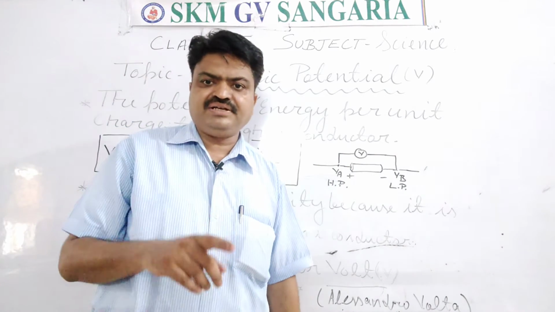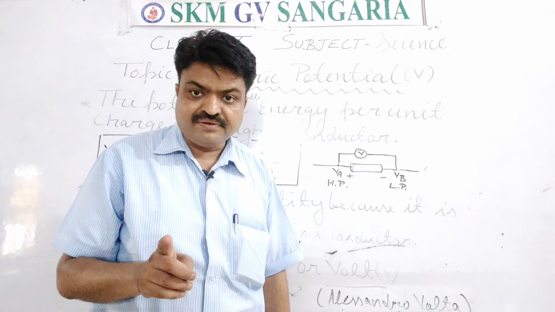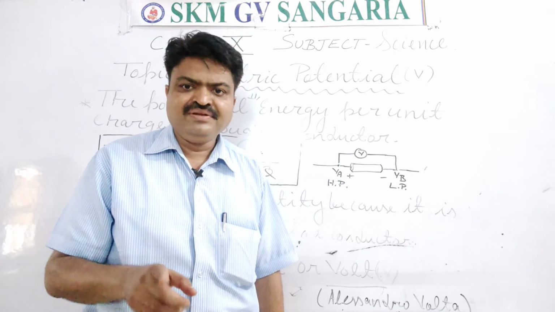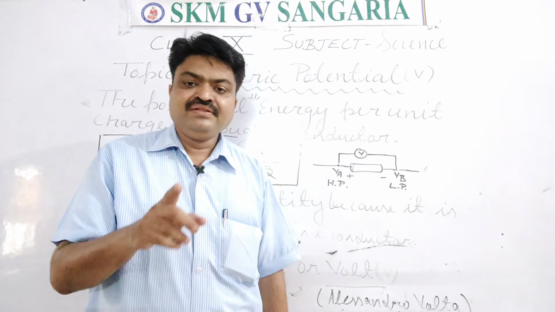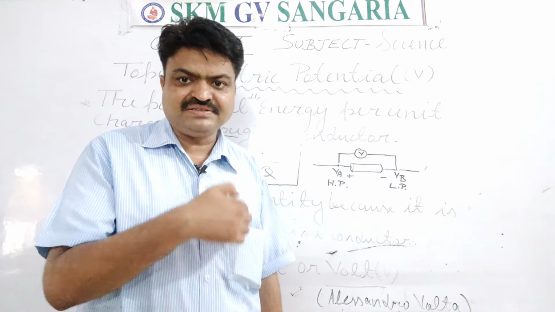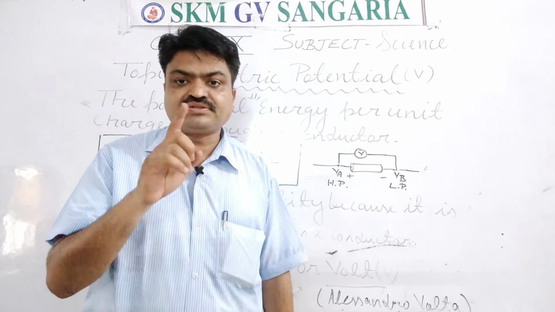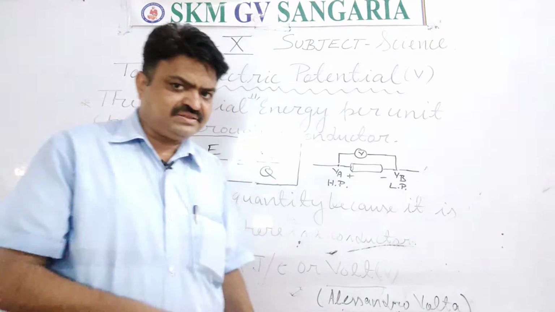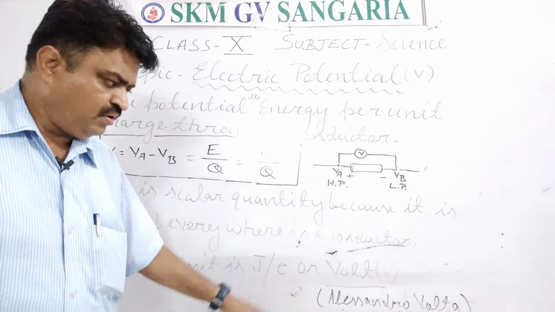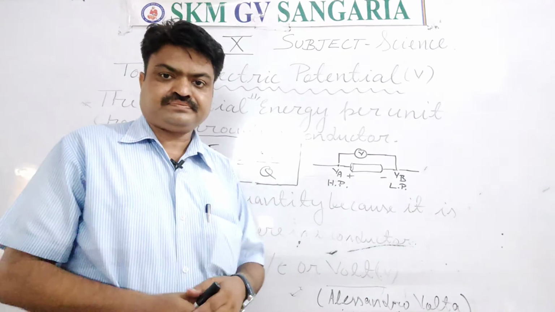Joule per coulomb is the SI unit. But to give name and fame to a great scientist, Alessandro Volta, the SI unit of electric potential is written as volt, student. What is the SI unit? It is joule per coulomb or volt.